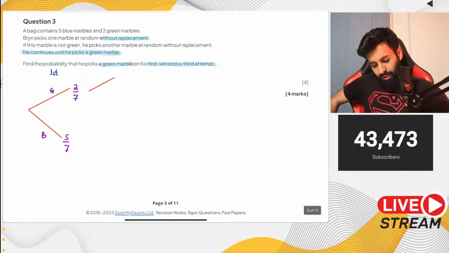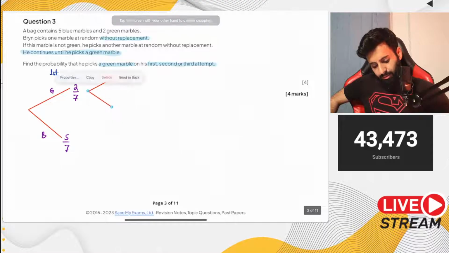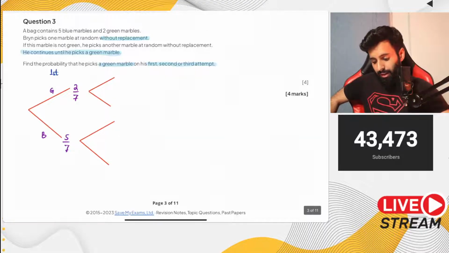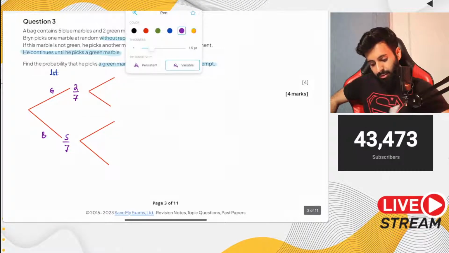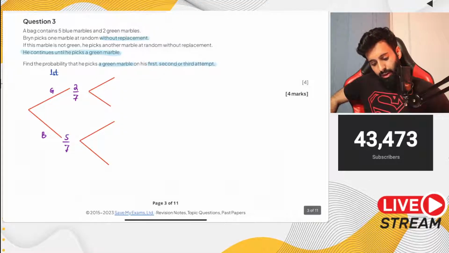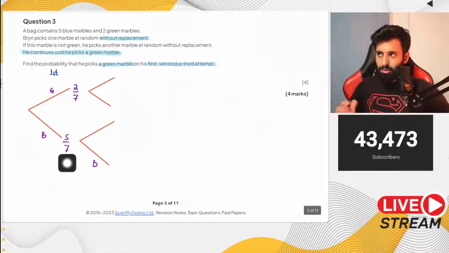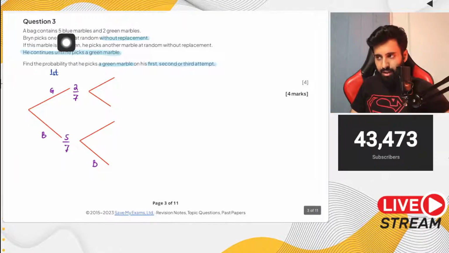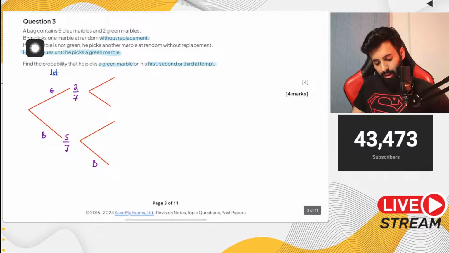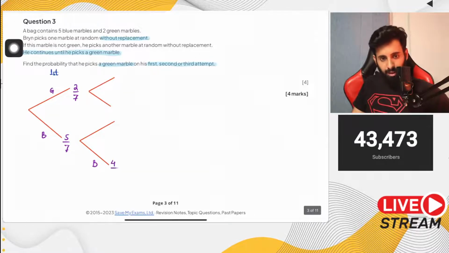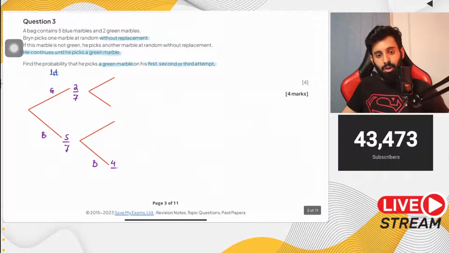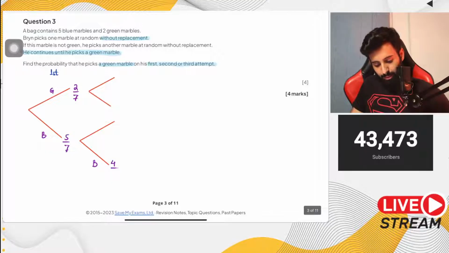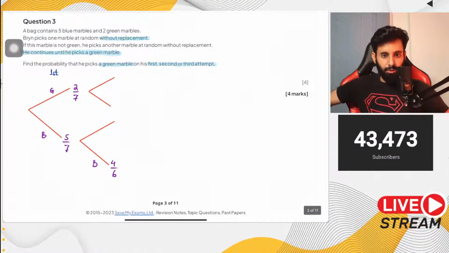Here's a question for you. Will I make another tree after green? If not, tell me why. If yes, tell me why that is. In the meantime, I'll fill this up. If the first one is blue, what is the probability that the second one is also blue? Your blue marbles were 5, now you take 1 away, so that's 4. The total also goes down by 1, so that's 4 upon 6.